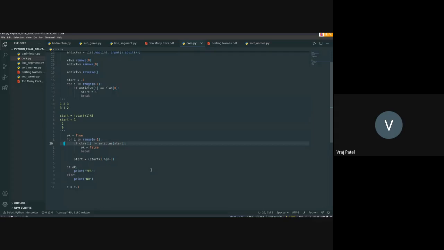So what do you do? Instead of comparing the first and the first, you compare the first and one of the elements. Which element to compare is given by this variable start. When you are comparing for the clockwise list, for the first element you compare the start index element of the second list. Then from the clockwise list you move to the second element, you compare it with the start plus 1th element of the next list, and so on. So this is what is going on.